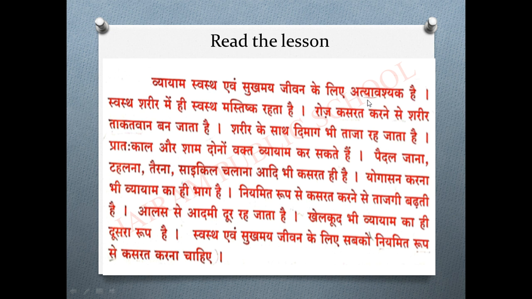Again here अत्यावश्यक, a, ta is halfly joined to ya, so tya, one line, that is aa matra. Atya va ish, because it is a half letter, sh is having half letter, so ishyak. अत्यावश्यक है, how है? Ha is having ai matra, so hai, but we'll pronounce that है.